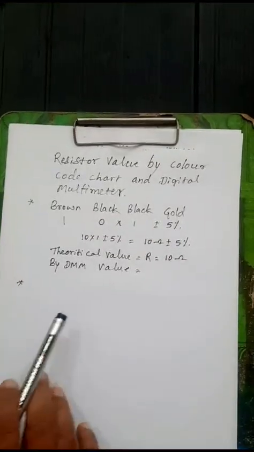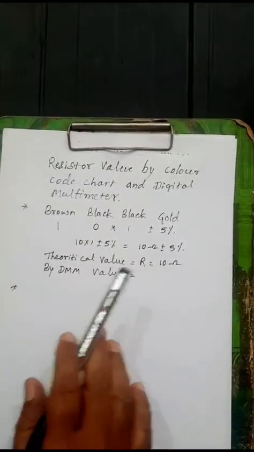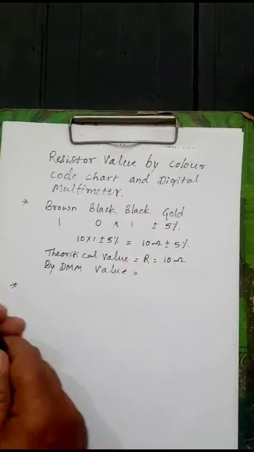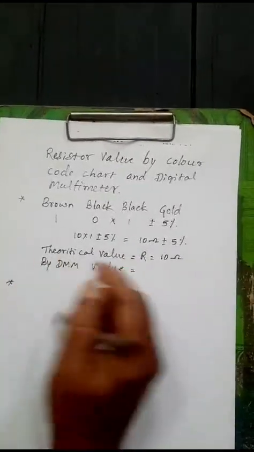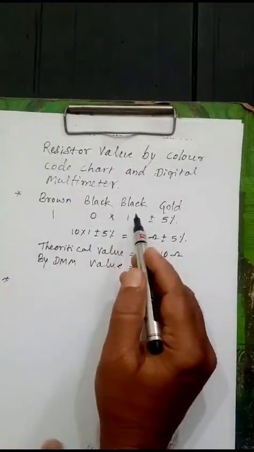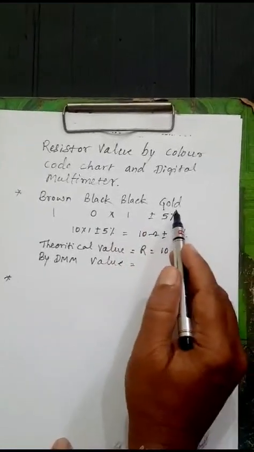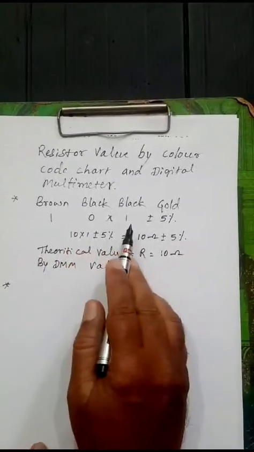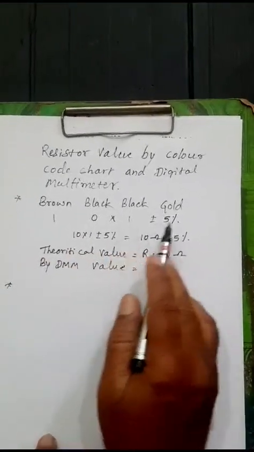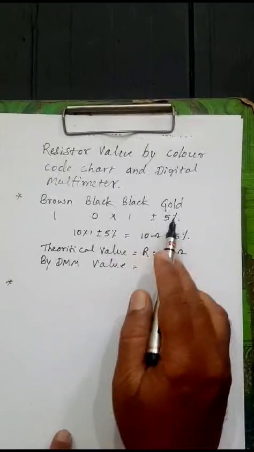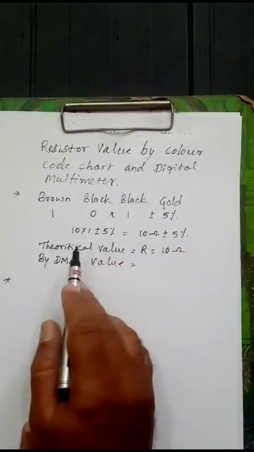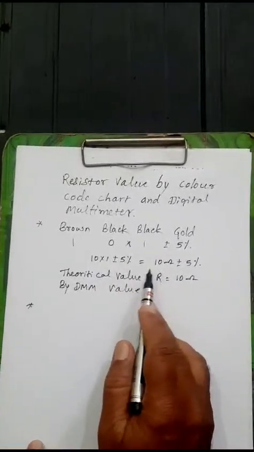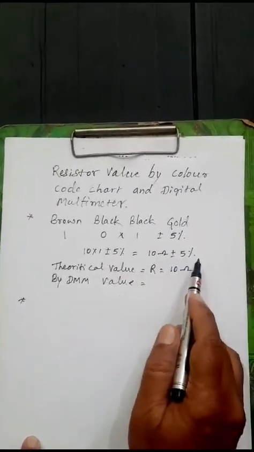Now I am finding the resistor value by color code chart and digital multimeter. The first band is brown, second is black, third one is black, and fourth one is gold. Brown value is 1, black value is 0. In multiplier, the black value is 1. The gold tolerance is plus or minus 5%. Therefore, 10 plus or minus 5% is equal to 10 ohm plus or minus 5%.